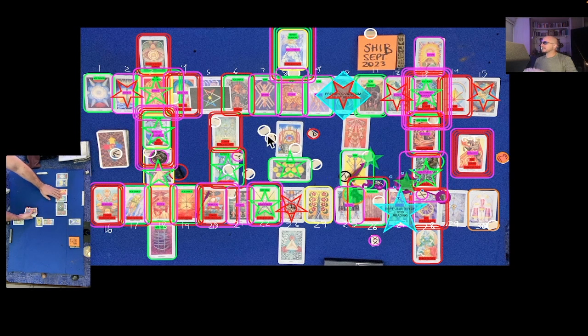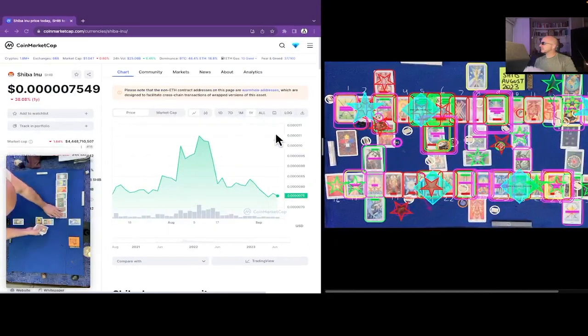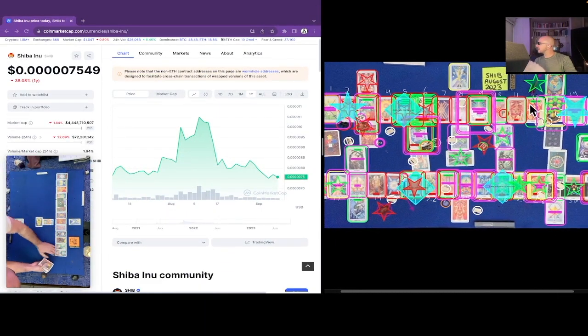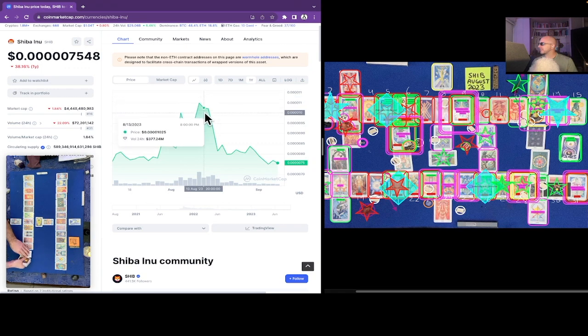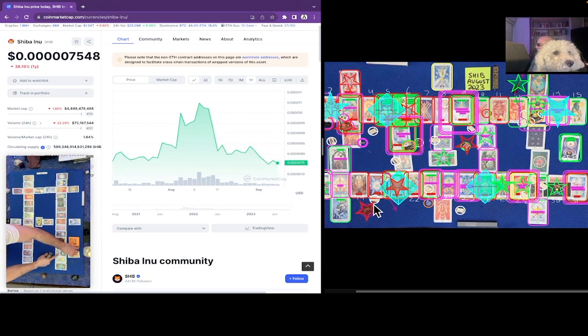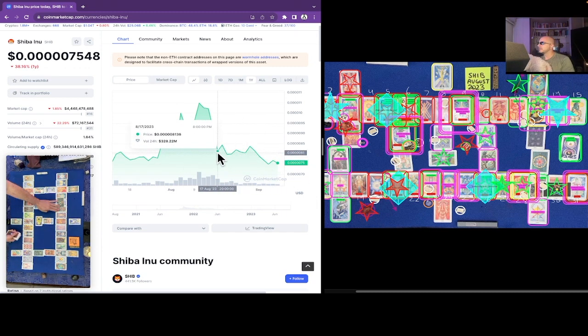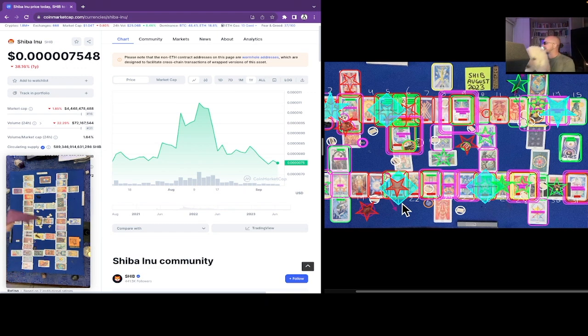Before we get into all that, let's take a look at August and see how we did. So we have a highest high on the 12th. And it looks like we had a highest high on the 11th. We missed it by a day, but pretty solid, guys. Even if we were off by a day, the 12th was next to highest high. And then we had a lowest low on the 19th and the 21st. So it looks like there was a low there and then a low there, the low here being on the 21st. So we pretty much nailed that, guys. Right on point. Really nailed that.